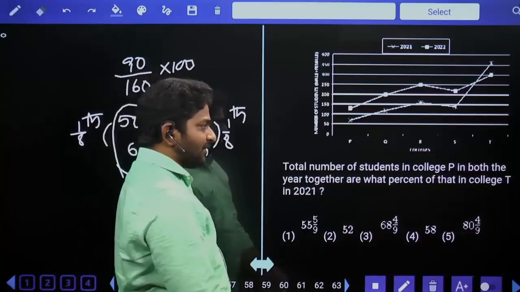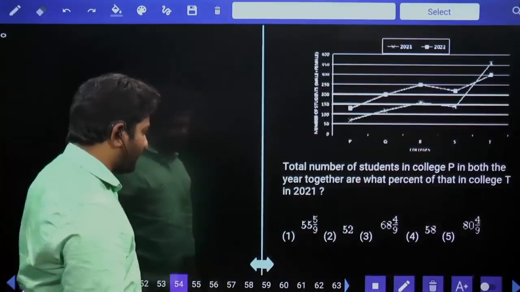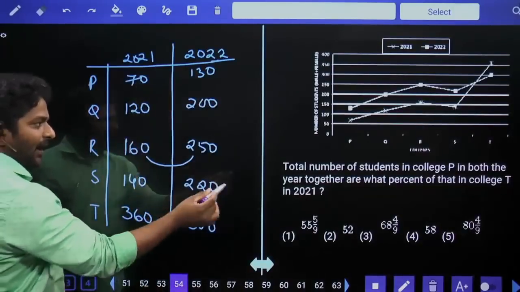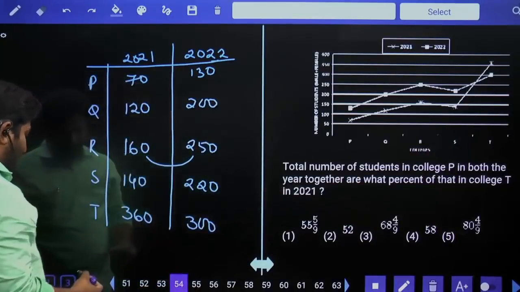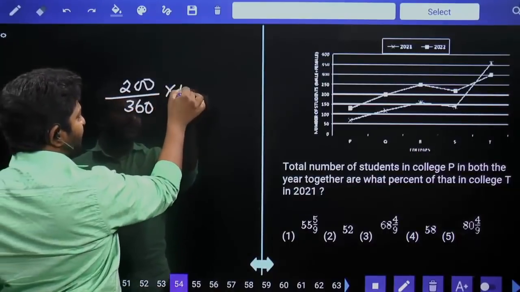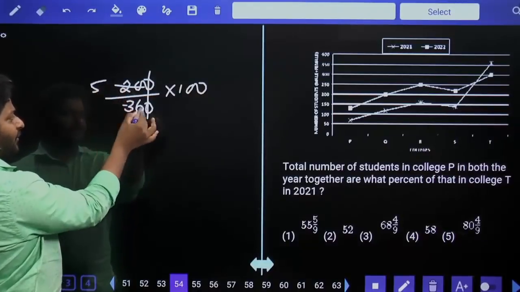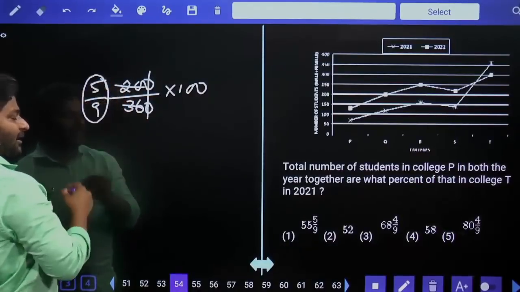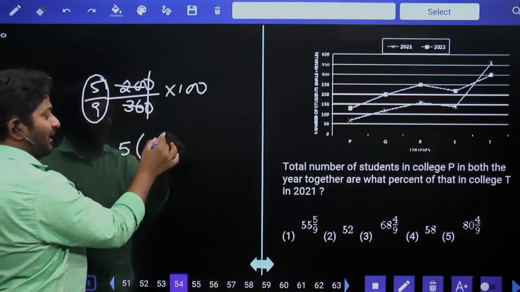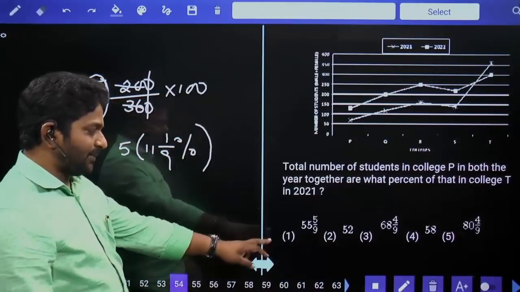The total number of students in college P in both years together is what percent of college T in 2021? College P both years together, that is 200, is what percent of T in 2021? So 200 is what percentage of 360, percentage into 100. The zeros get cancelled. 4 fives here, 4 nines here, 5 by 9. 1 by 9 is 11 1/9. 5 by 9 in the sense 5 into 11 1/9 percent. The answer is going to be 55 5/9 percent. First option is the answer.